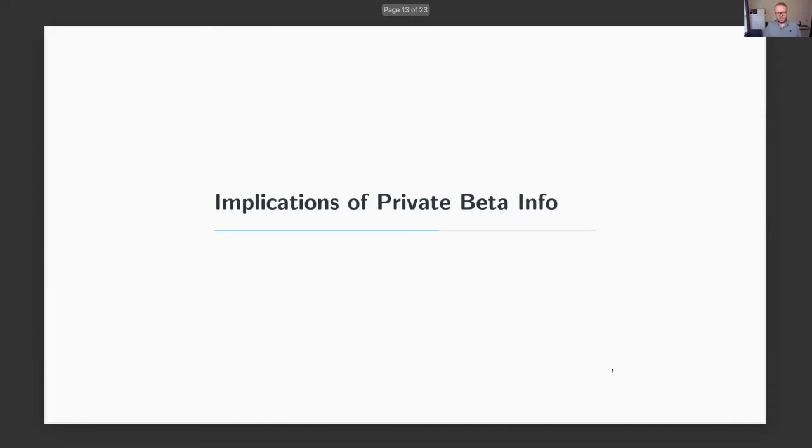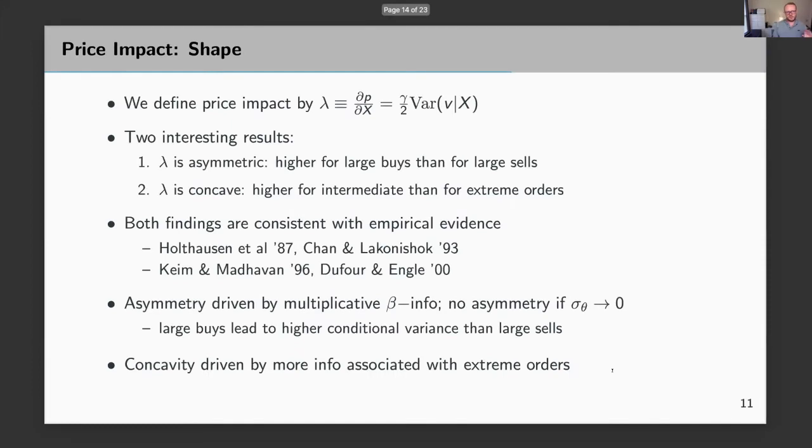Okay, so now I want to talk about the 3 main implications that I mentioned in the introduction. I want to start with price impact. For price impact, we have 2 kinds of results. The first set of results is about the shape of price impact. The second set is about the moments of price impact. Okay, so first of all, how do we define price impact?